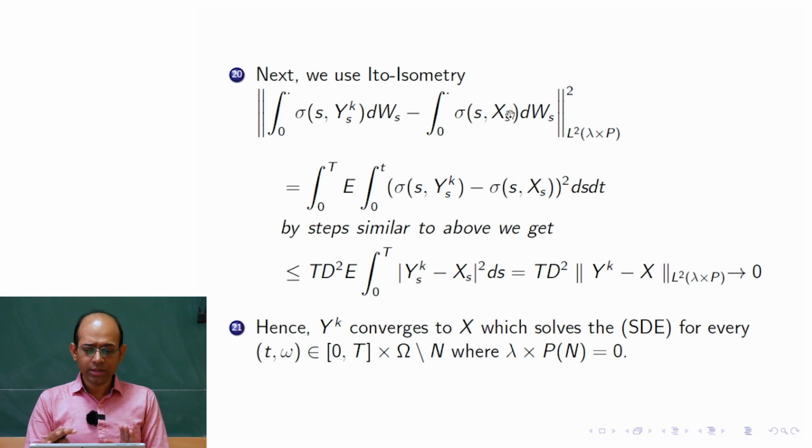So what we have obtained is that in that iteration term, on the right hand side, those two integrals converge to the integral with respect to the x process. So hence y_k converges to x, which solves the SDE for every t and omega, except possibly for some zero measure set, lambda cross P in 0. Why is it so?